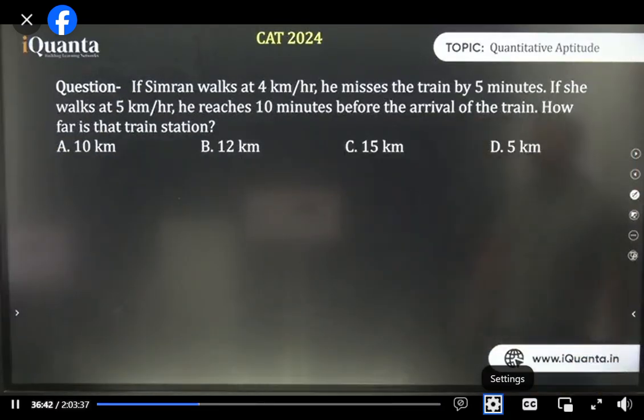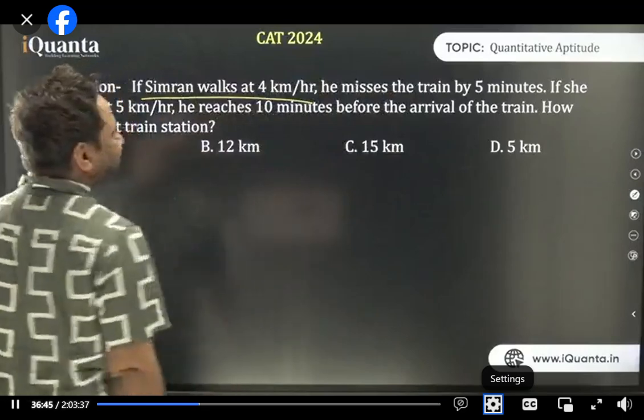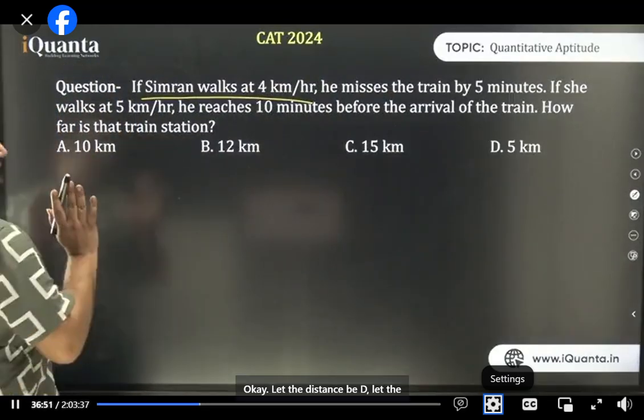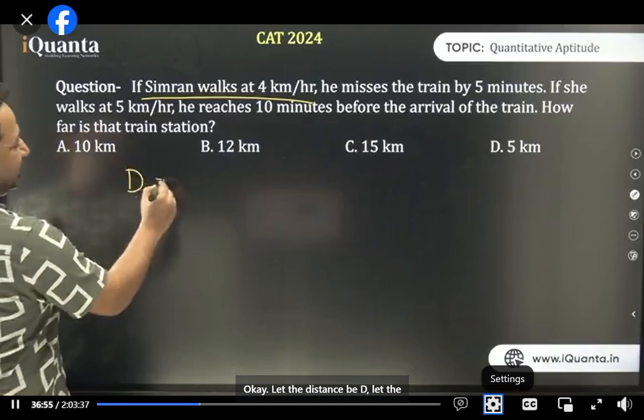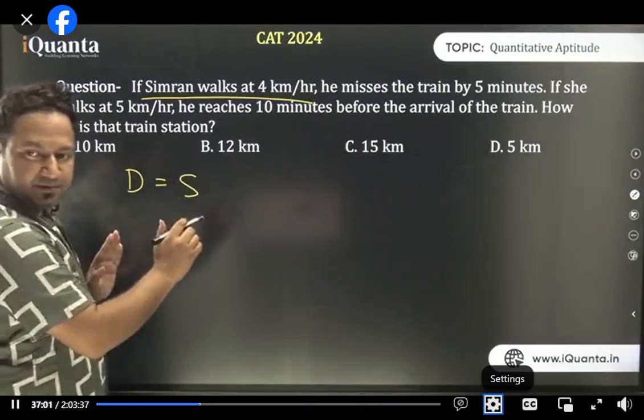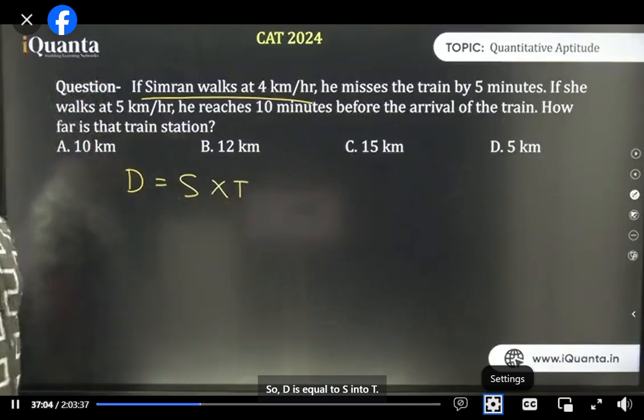So removing the graphic now. Coming to this. Okay. Let the distance be d. Let the speed of Simran be s. Let the usual time taken by Simran be t. So d is equal to s into t.